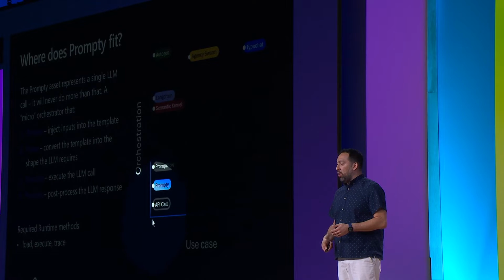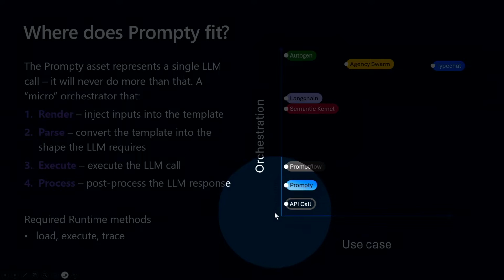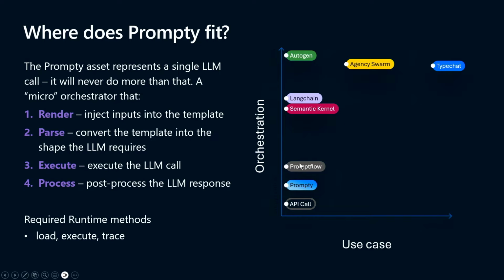The second one that I like to talk about is the most generic kind, which is a pure API call. The API call is the most generic, and you do all the work. PromptFlow is a little bit higher because you need to write your prompts and do the orchestration yourself. As you go all the way to the top with agentic-based things like AutoGen, notice that the orchestration is handled in the library, and there's places for all of these